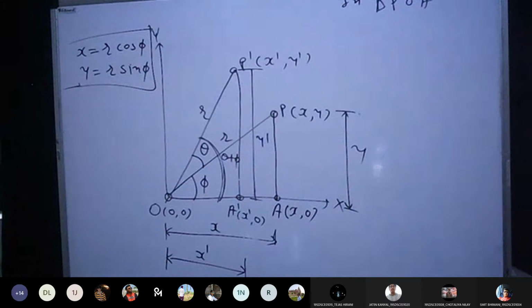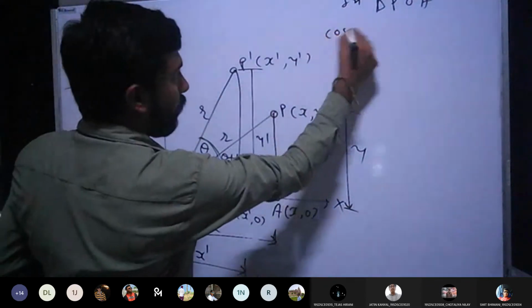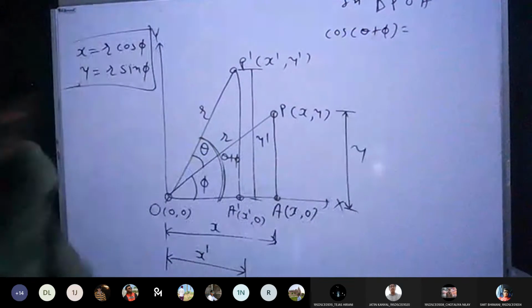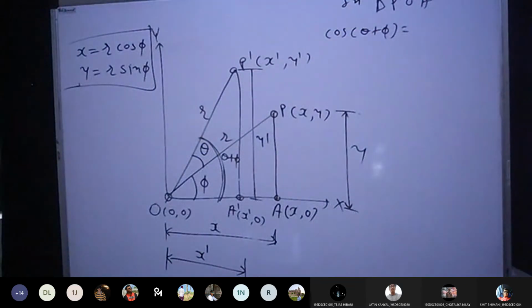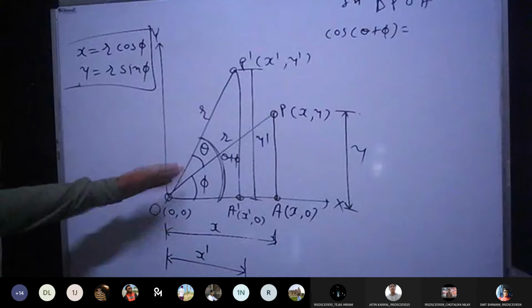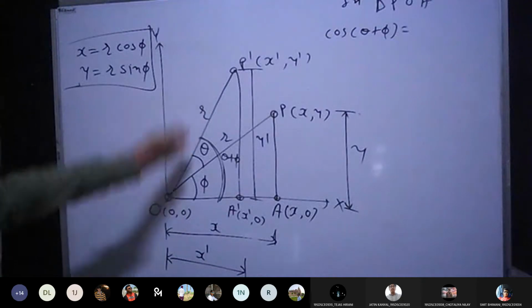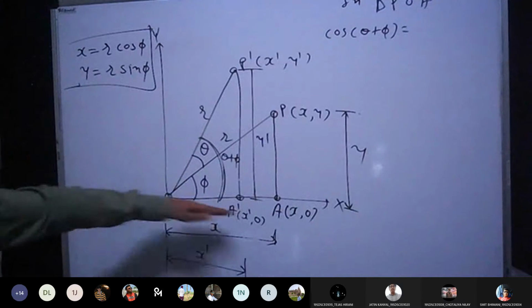Yes, sir. Yeah. So now do the same thing. Apply the trigonometric formulas of sine and cos for the bigger triangle, which is P dash A dash O dash. Let me start with the cos formula, and let's talk about the combined angle cos theta plus phi. What is the formula for cos? Adjacent upon hypotenuse. Those who have studied in Gujarati medium, for them adjacent means the nearer side. If I am talking about this angle, then whatever side is nearer other than the hypotenuse, this is called hypotenuse, and this is the nearer side, which is known as adjacent.